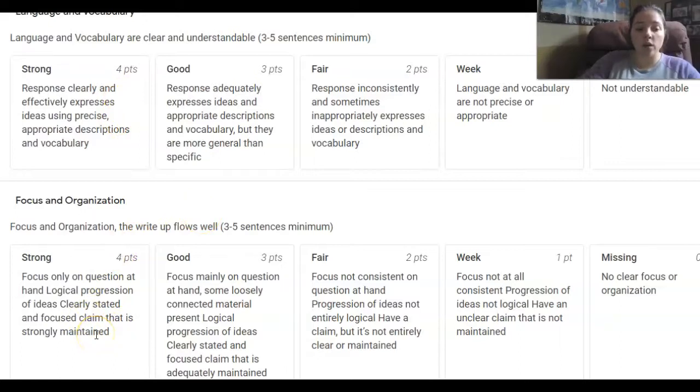Focuses only on the question at hand. Logical progression of ideas, clearly stated and focused claim that is strongly maintained. One thing I noticed last semester is kids were giving me a claim, and then their evidence and reasoning had nothing to do with the claim. Like it did not connect, or it was very loosely connected, very flimsy. So make sure you have strong evidence, strong reasoning.